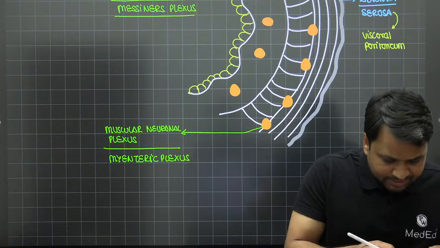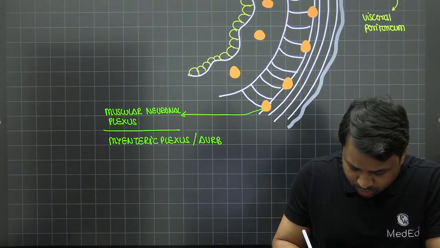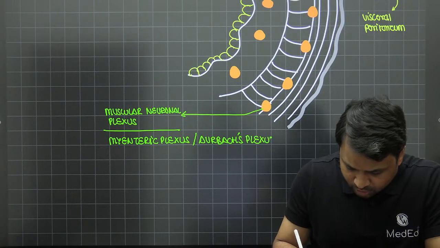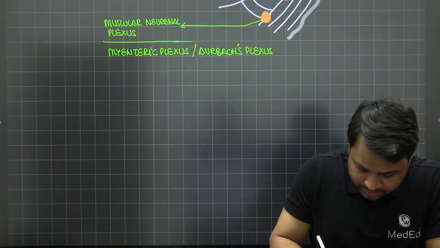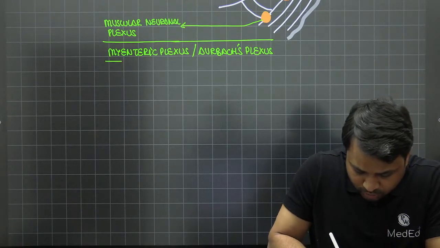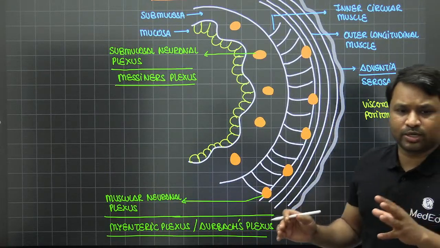The other fancy name for your myenteric plexus is the Auerbach's plexus. So this is what we call the myenteric plexus, or you can also call it the Auerbach's plexus, right? So usually they'll ask you what is the location.